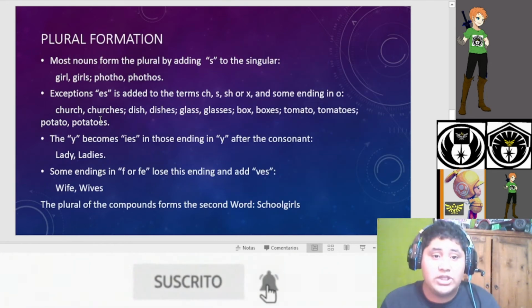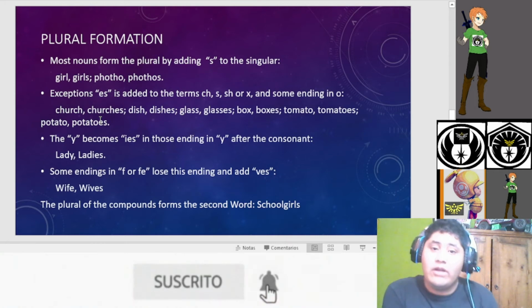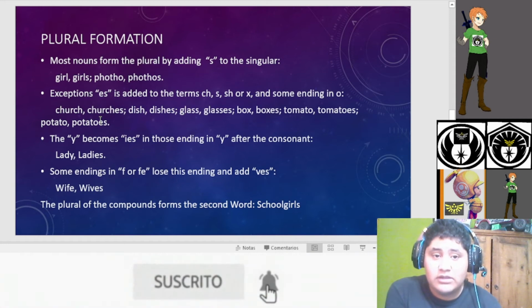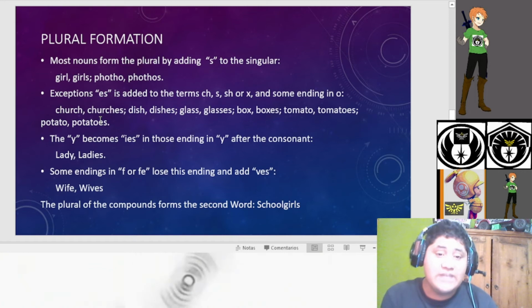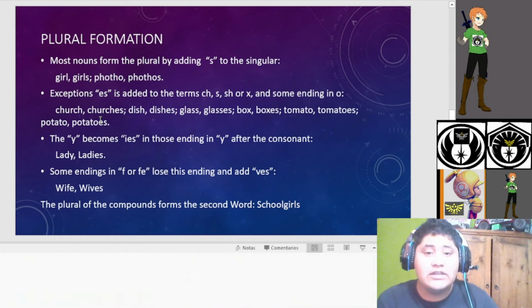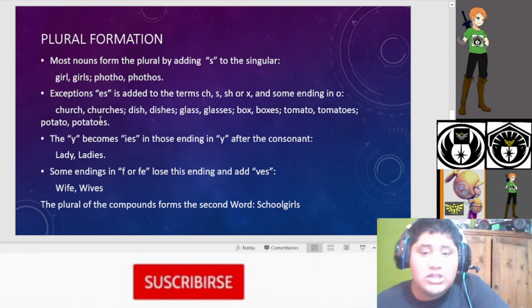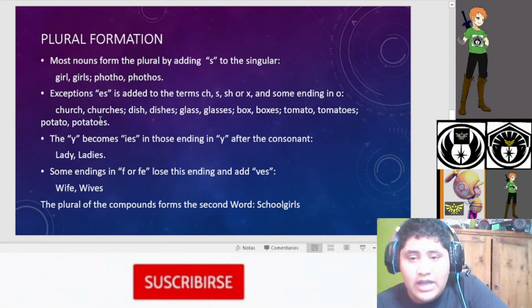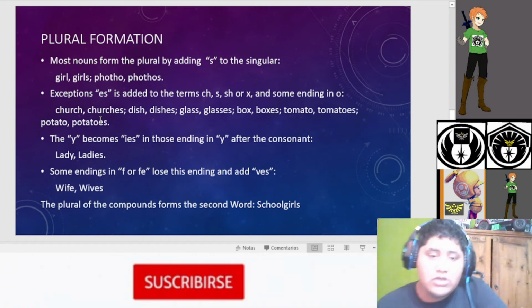The plural formation: most nouns form the plural by adding s to the singular. Girl, girls; photo, photos. Exception: es is added to the endings ch, s, sh, or x, and some ending in o. Church, churches. Dish, dishes. Glass, glasses.